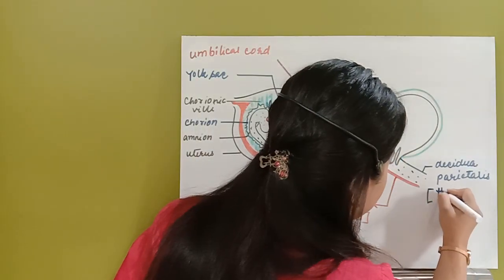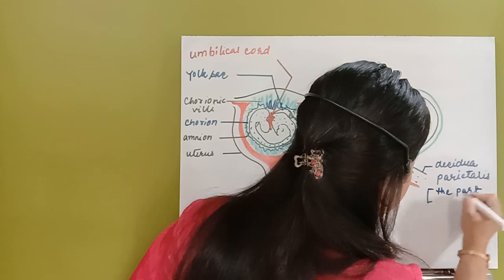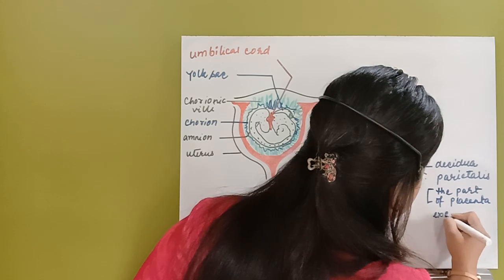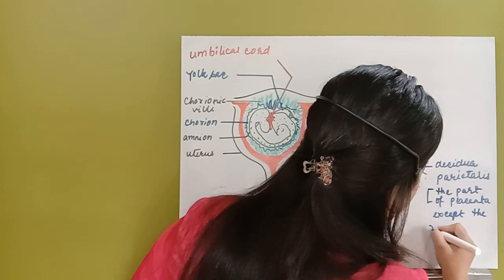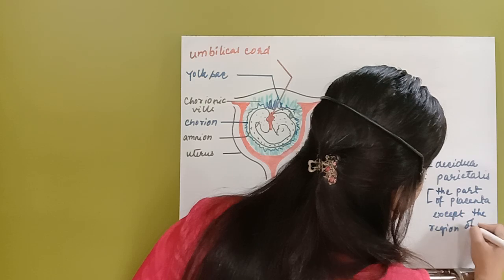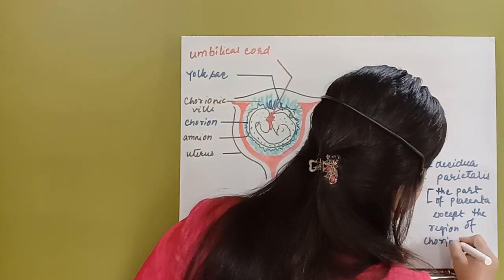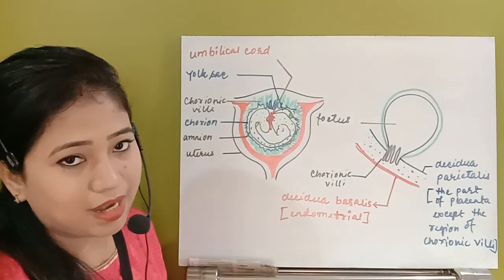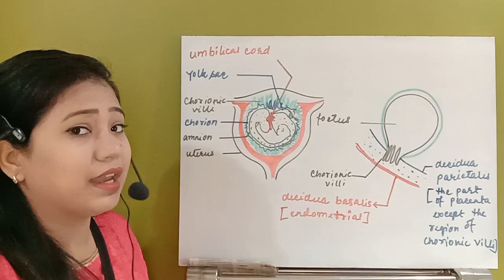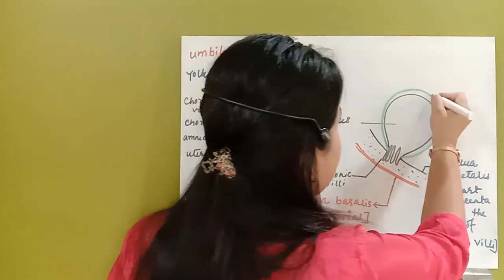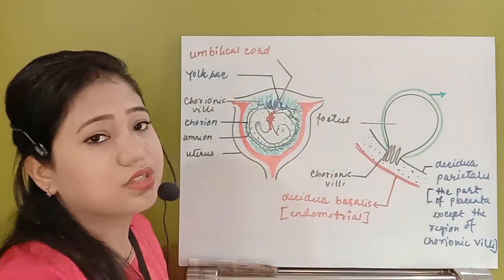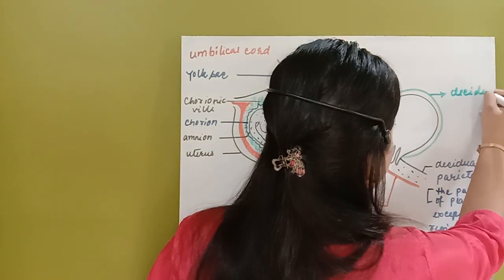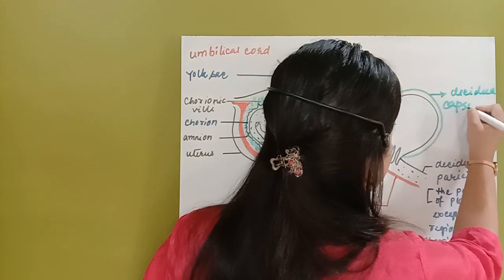See, this is the part of placenta except the region of chorionic villi. So this is the decidua parietalis, and you can see another lining. This green colored lining is surrounding the whole baby. So what is that? This is the decidua capsularis.